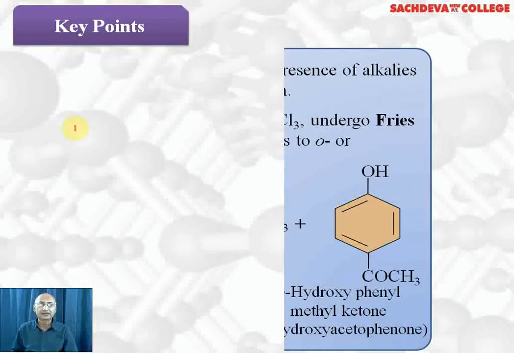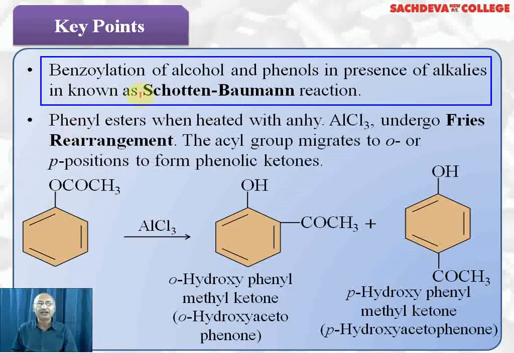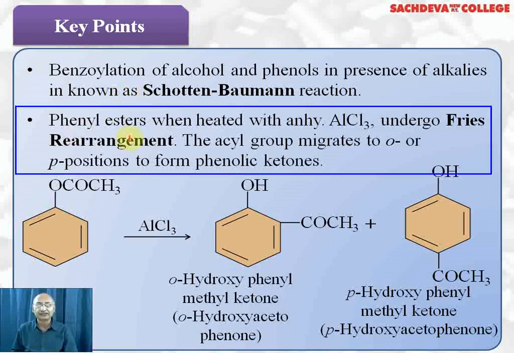Let's take up some key points. Benzoylation of alcohols and phenols in presence of alkalis is known as Schotten-Baumann reaction. Phenyl esters, when heated with anhydrous aluminum chloride, undergo Fries rearrangement. The acyl group migrates to ortho and para position to form phenolic ketones.